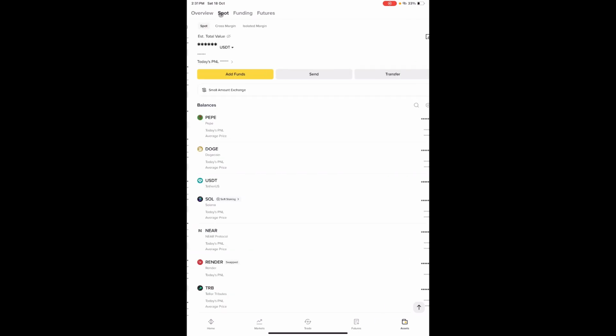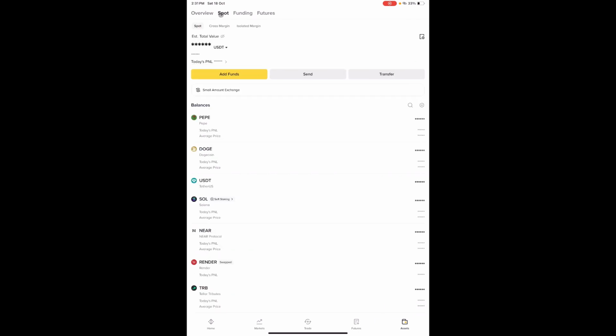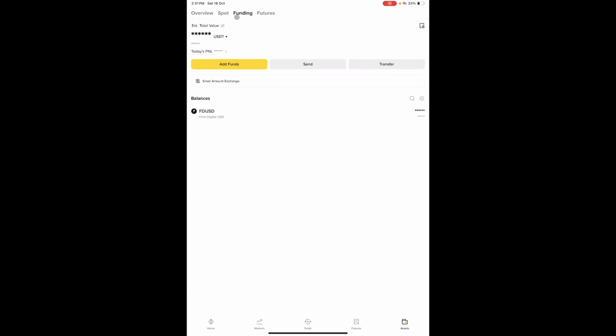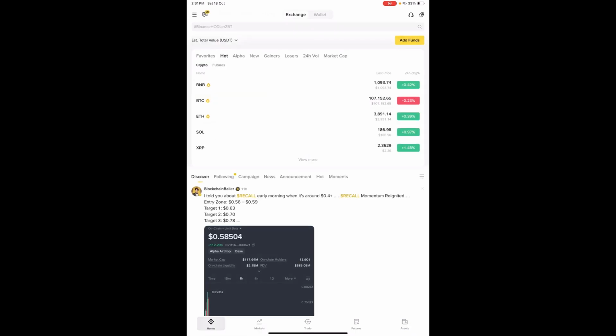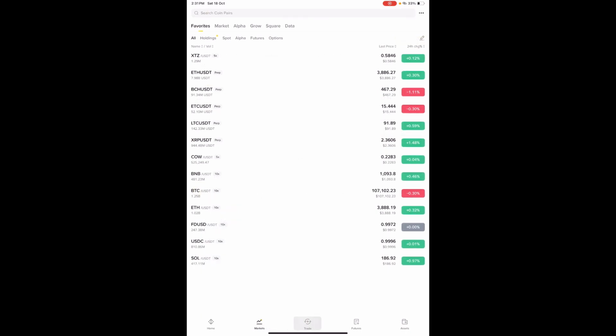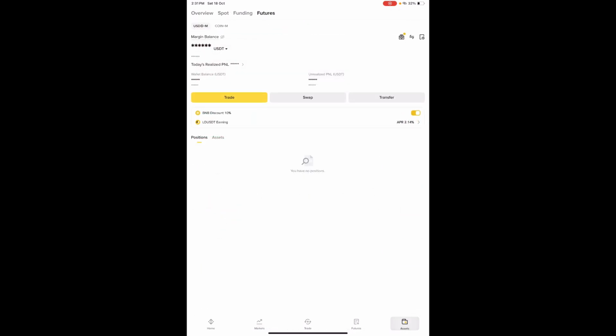When you click on spot, this is how it appears. When you click on funding, this is how it appears, and this is the money I have on funding. When I click on futures, this is the money I have on futures. I have only 0.04 USDT. But we need to transfer money from our bank to our Binance wallet.